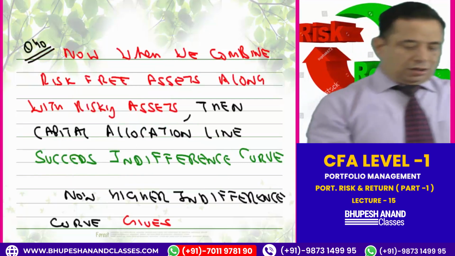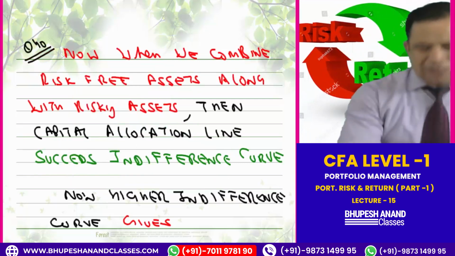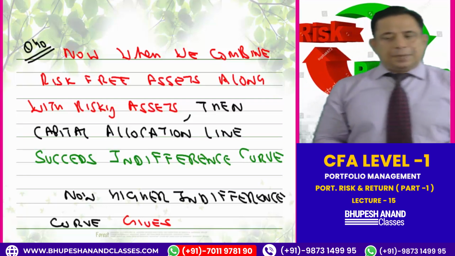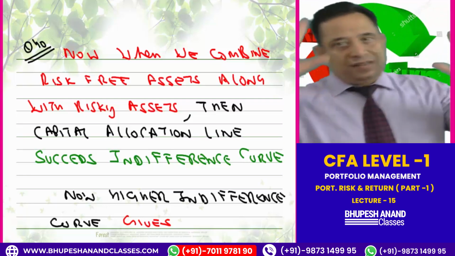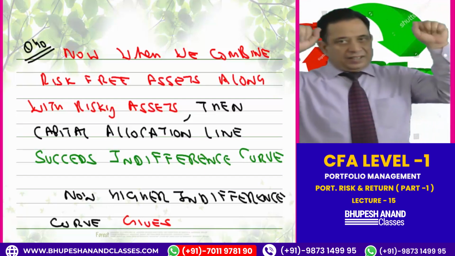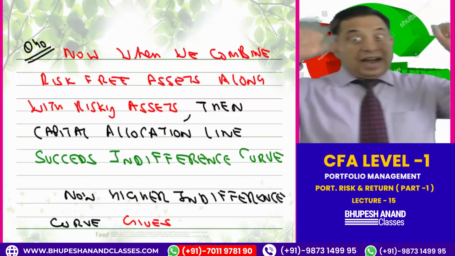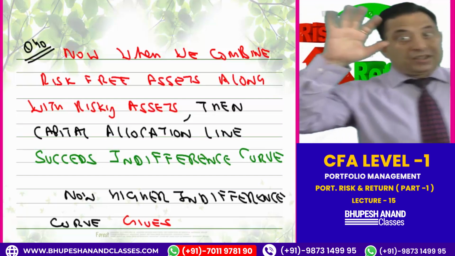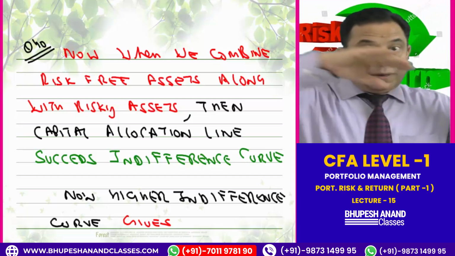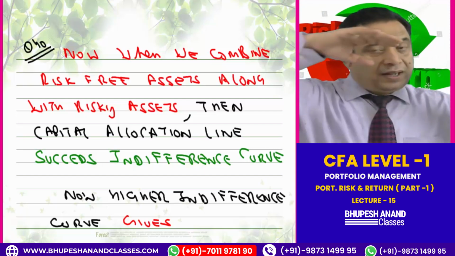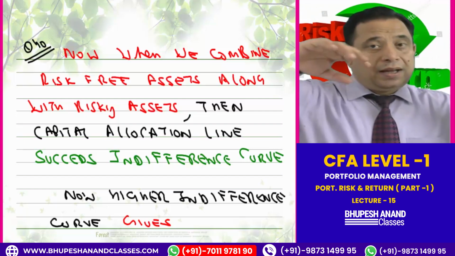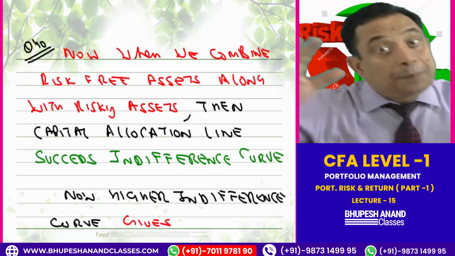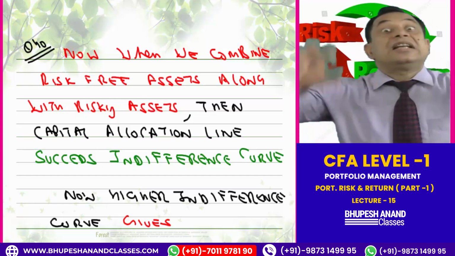Question number 40. I have already explained it, but just write down the explanation I have prepared for you. When we combine risk-free assets along with risky assets, then the capital allocation line succeeds the indifference curve. We are all aware of this. Firstly, we saw the meaning of the indifference curve. Then we saw that a higher indifference curve gives more satisfaction for a given level of risk. Then we added risk-free assets, and with the help of that, we prepared a capital allocation line on the indifference curve. The higher capital allocation line will be preferred. It depends upon the investor's ability and willingness to take risk.